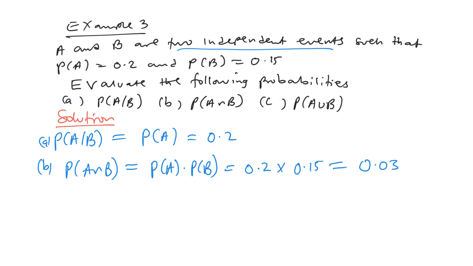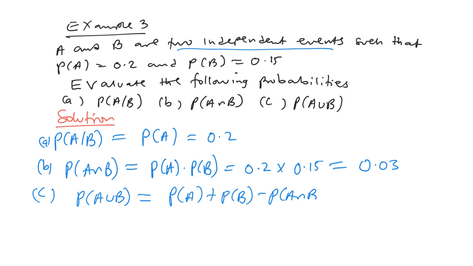Then C, they want you to get the probability of A union B. Remember, we get this from the probability rule for combined events: the probability of A plus the probability of B minus the probability of A intersection B. Okay, so A, which is 0.2, plus B, which is 0.15, minus 0.03.